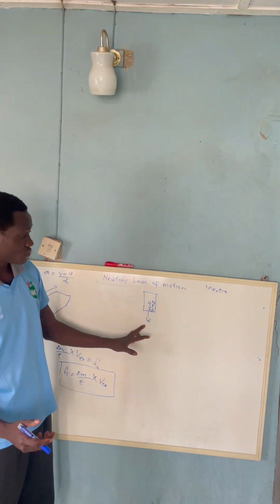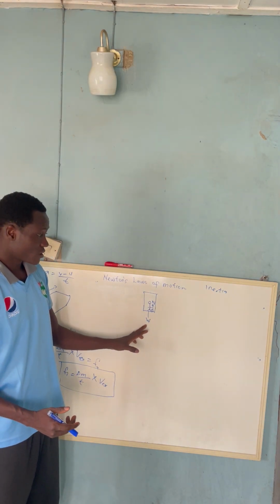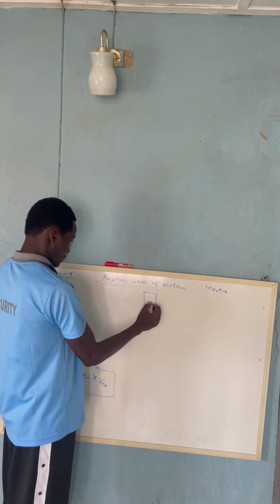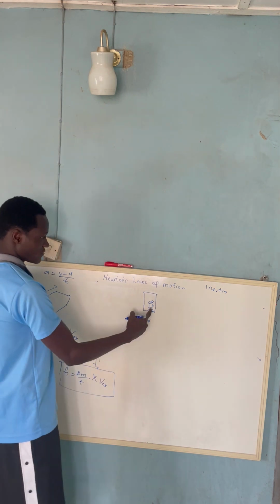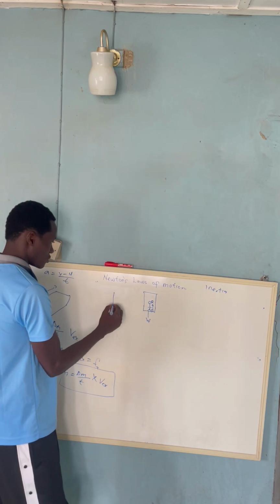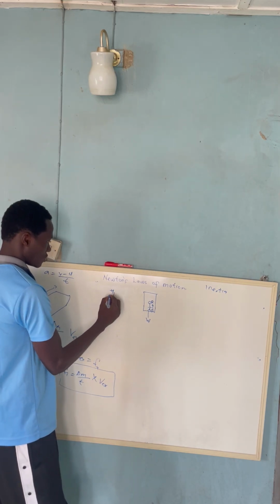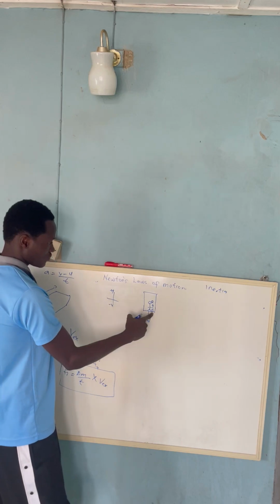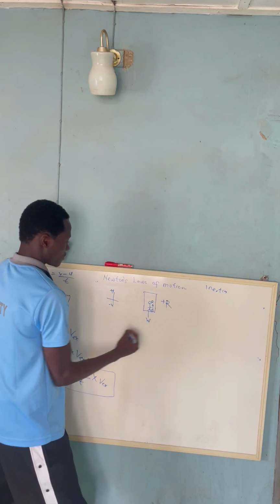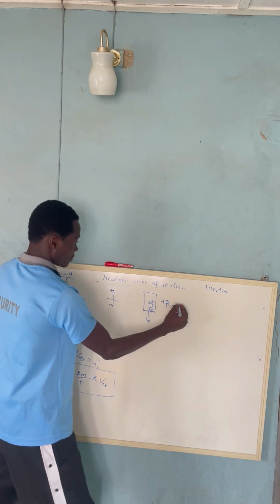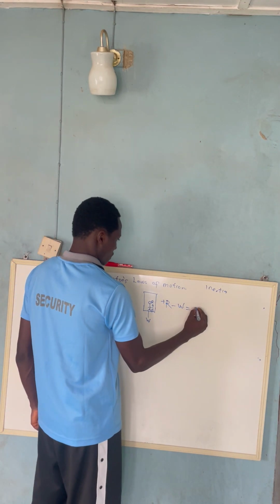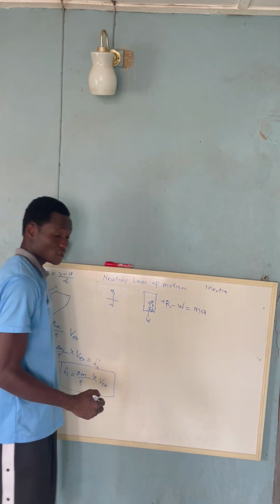So in this case, you notice that we have two forces acting. I can call the normal reaction R. One is acting upward, in the positive y direction, and the other is acting downward, in the negative y direction. The positive y direction is the normal reaction force, which is a positive force, while the negative y direction is the weight, which is minus W. If you do that, they are going to give you the resultant force, MA.